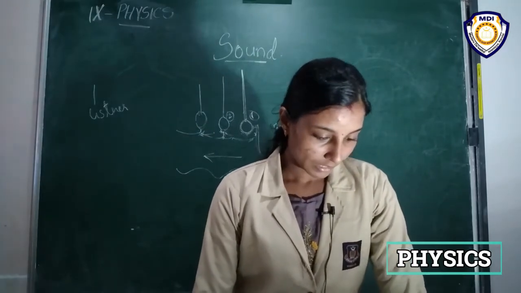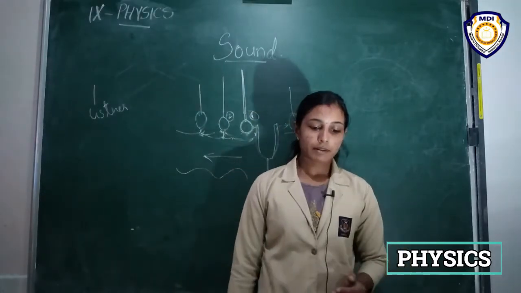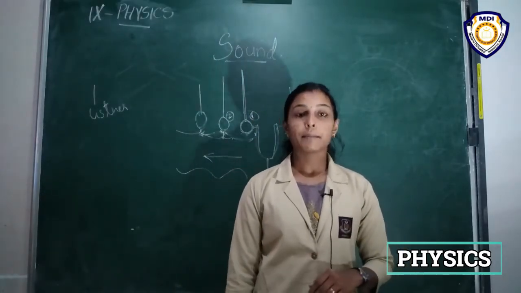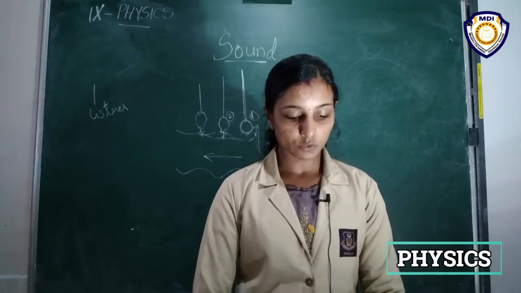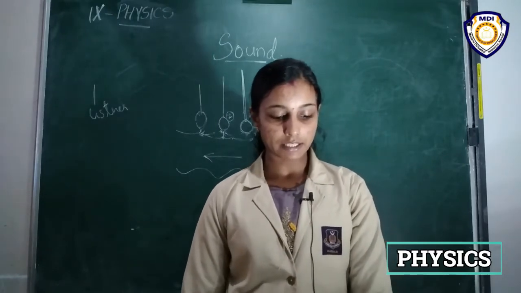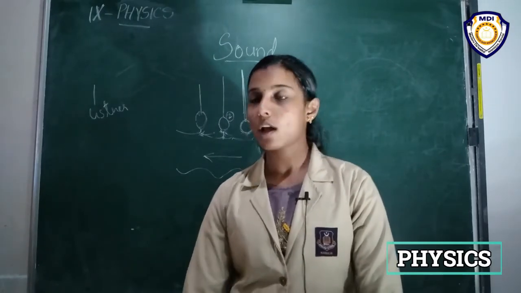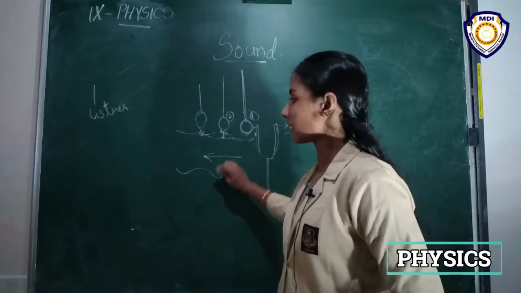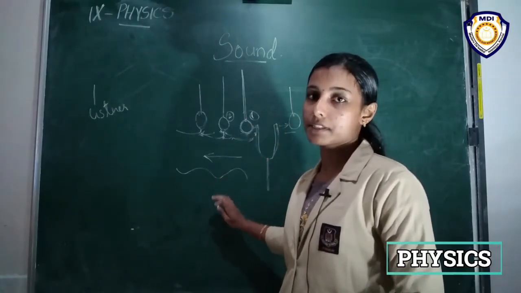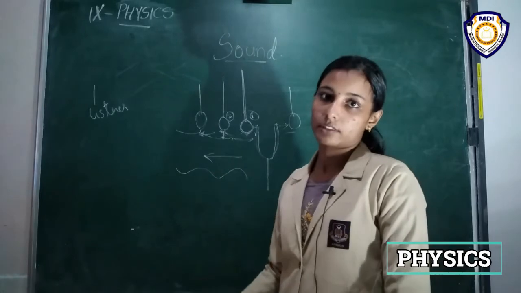So a wave is a disturbance that moves through a medium when the particles of the medium set neighboring particles into motion. Okay, so actually the disturbance is nothing but sound, and we can represent sound as a wave.